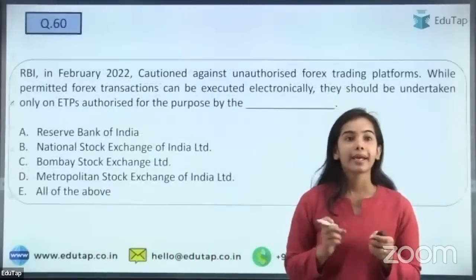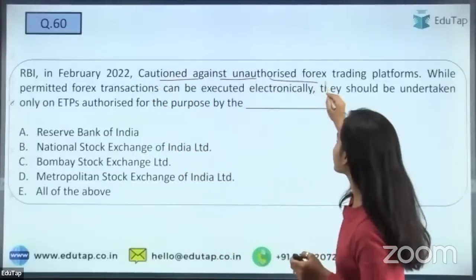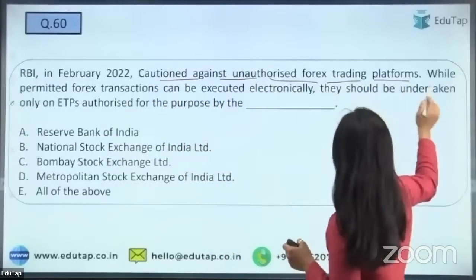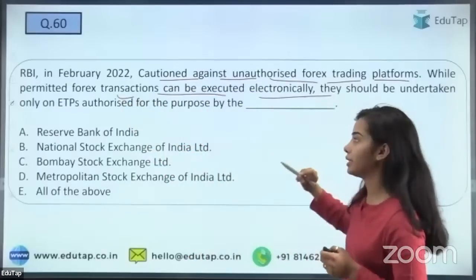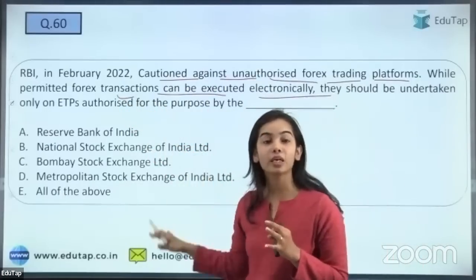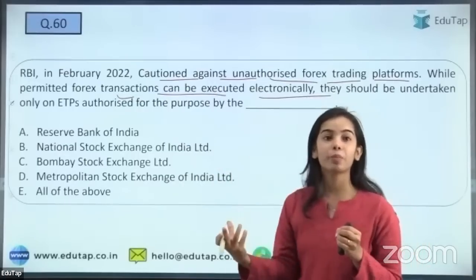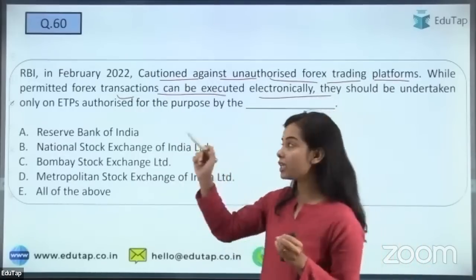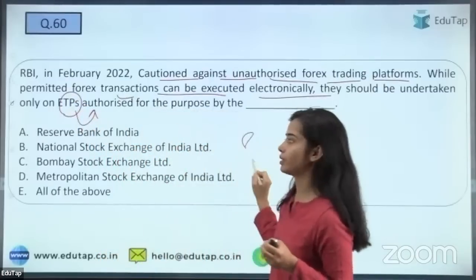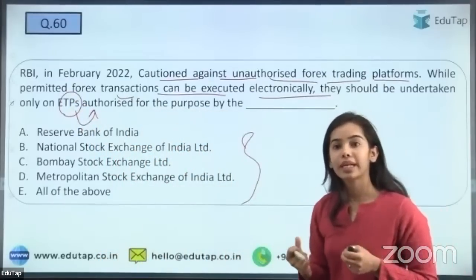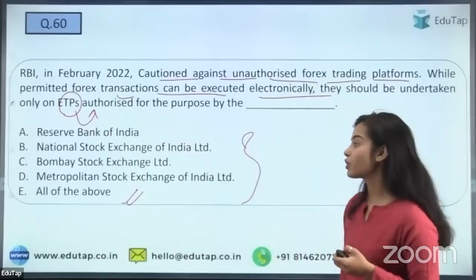Okay. Next question is regarding the February 2022 caution against unauthorized forex trading platforms, while permitted forex transactions can be executed electronically. The electronic trading platform should be authorized under which of the following? So the right answer for this one is all of the above.